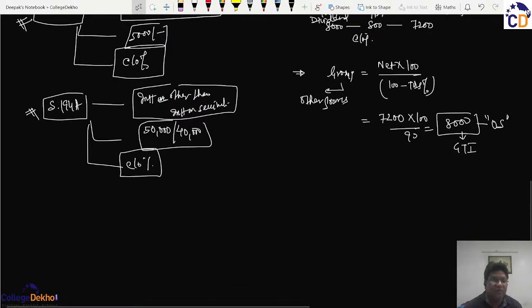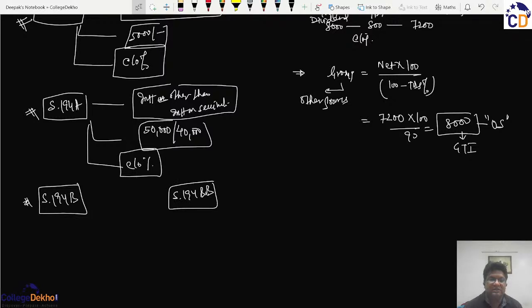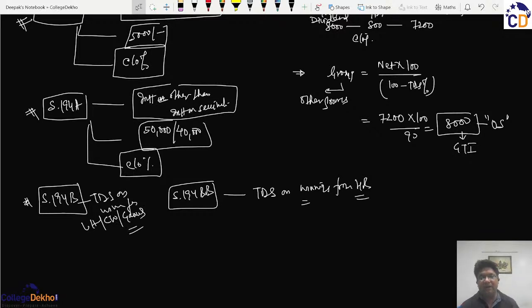Similarly, if we move to section 194B and section 194BB, this is the TDS on winnings from horse races, and this is the TDS on winnings from lotteries, crossword puzzles, games, etc. What I am trying to underline is that the concept of TDS must be understood, but in addition you also have to learn specifically four things: the relevant section, the nature of the payment, the threshold limit, and the percentage.